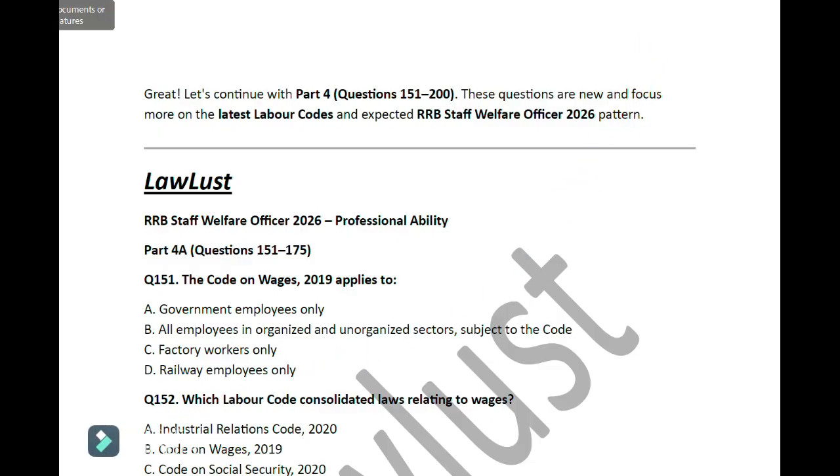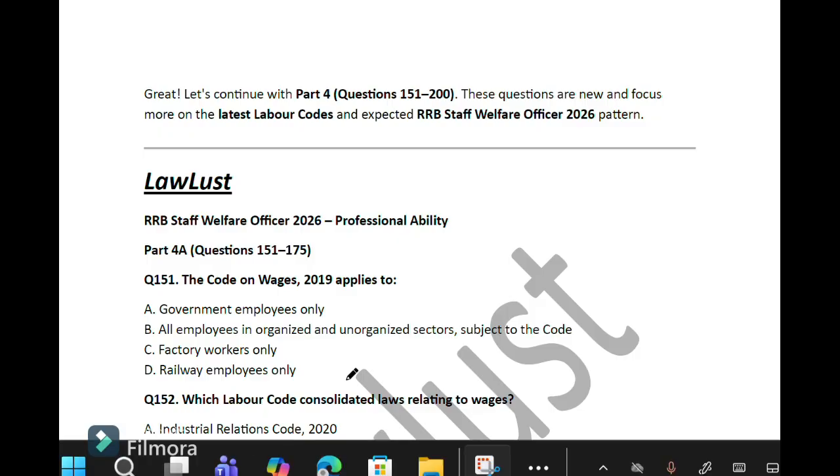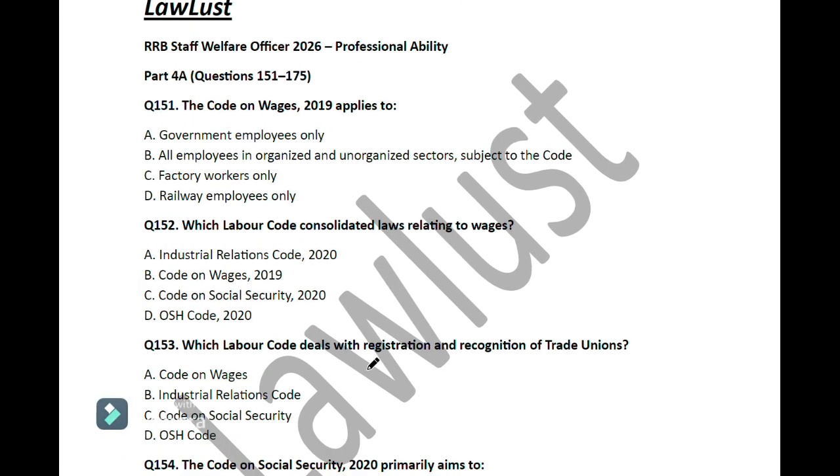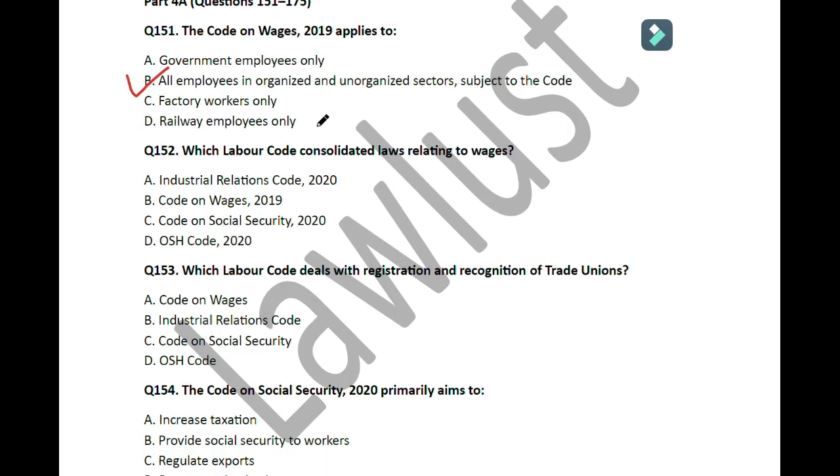Question number 1, that is, the Code on Wages 2019 applies to. The correct option is all employees in organized and unorganized sector subject to the code. So here in this video, we are going to only read the question and declare the answer after a pause because we are running short of time. So let's start. Move on to the next question.